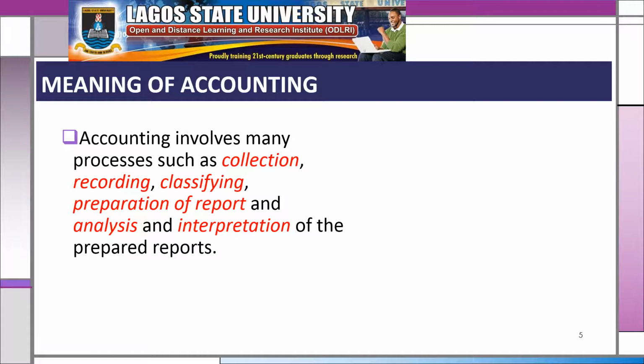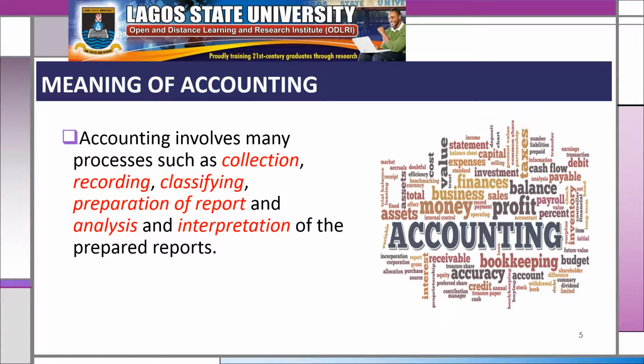If you look at the information provided by the side, accountants majorly are the ones that perform the function of accounting. And the difference between them is that they lay more emphasis on some things. They are the ones that prepare a report. How do we mean? What are the issues that are related to that report? They prepare what we call financial position. They prepare income statement, cash flow, and the rest.